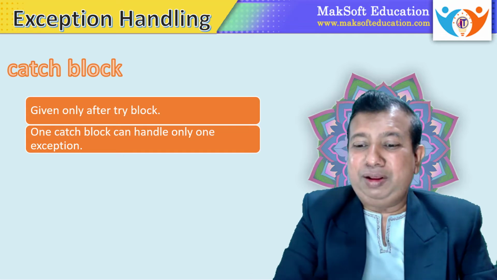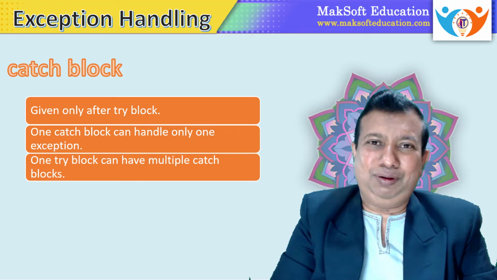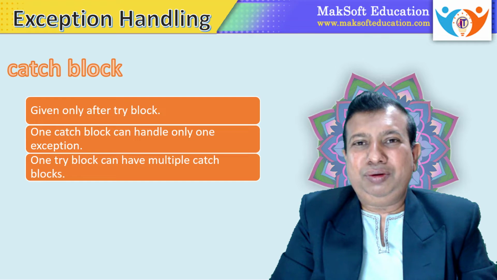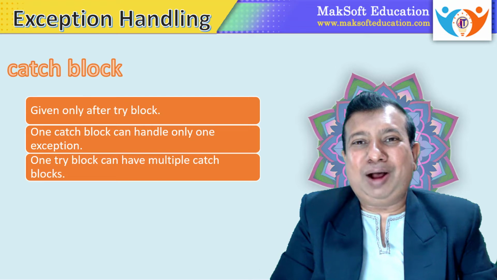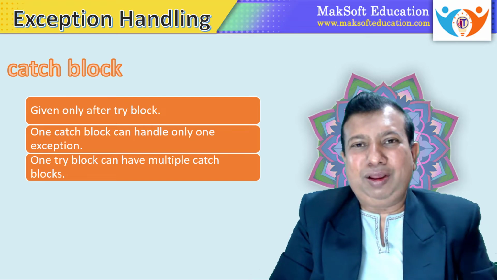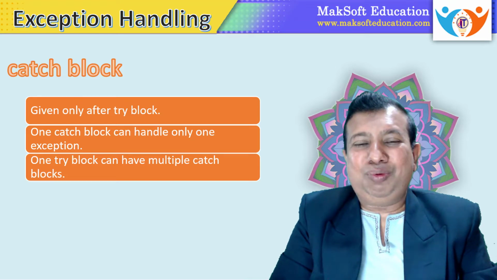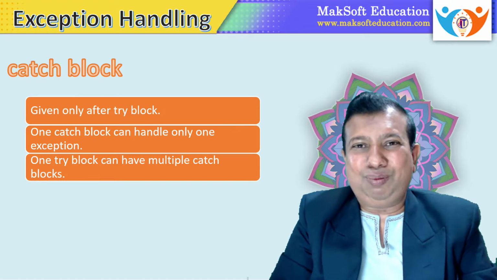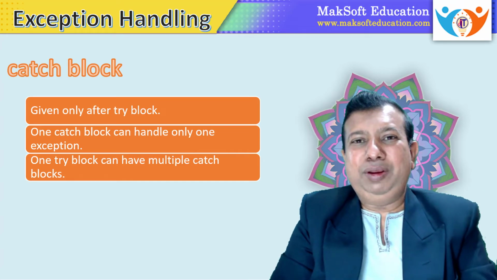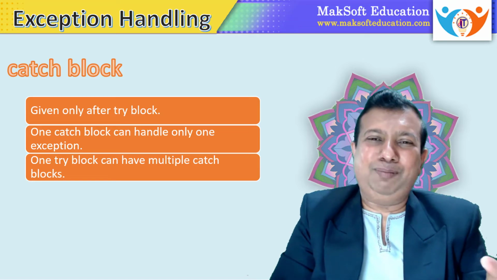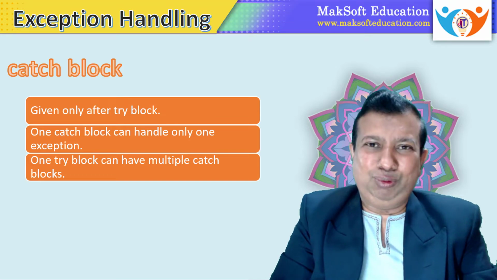So you can have multiple catch blocks. If you have a doubt about the possibility of multiple types of exception, you can write all those exceptions by using different catch blocks. For example, if you feel there is a possibility of IO exception, then you can write one catch block for IO exception. If you feel there is one more possibility of arithmetic exception, then you can add one more catch block for arithmetic exception. Every catch block will be handling a particular type of exception. So for the number of possibilities of exception, that many catch blocks we have to write.